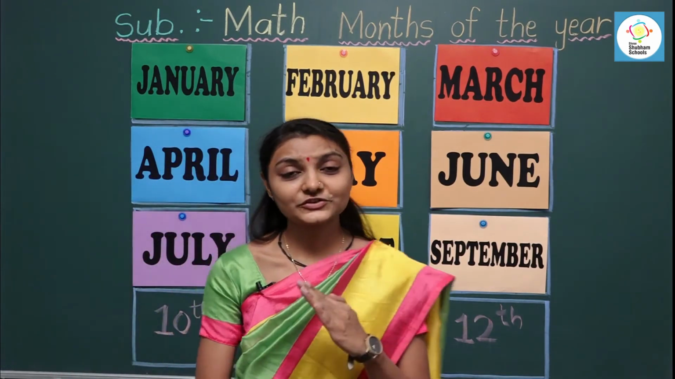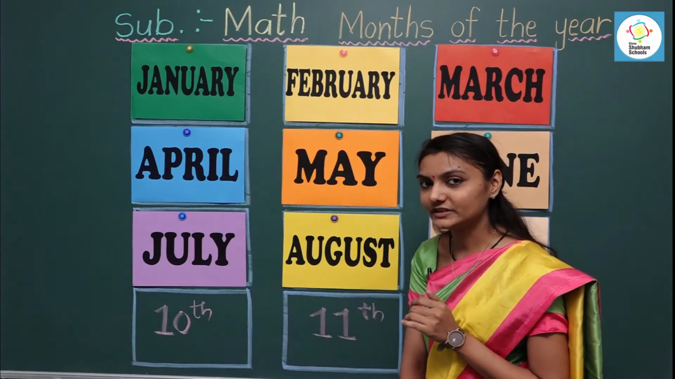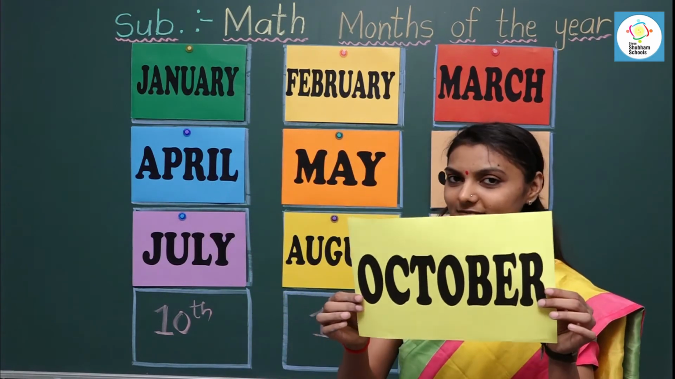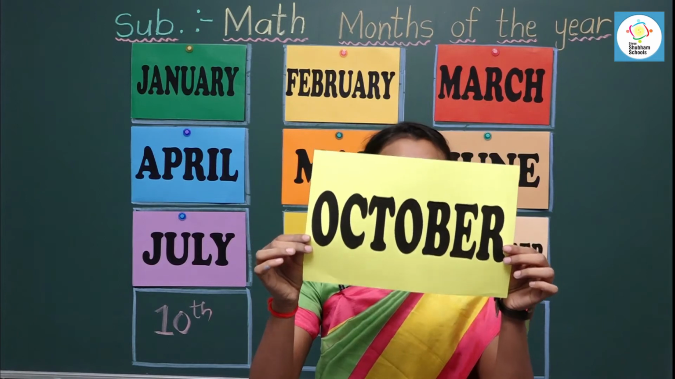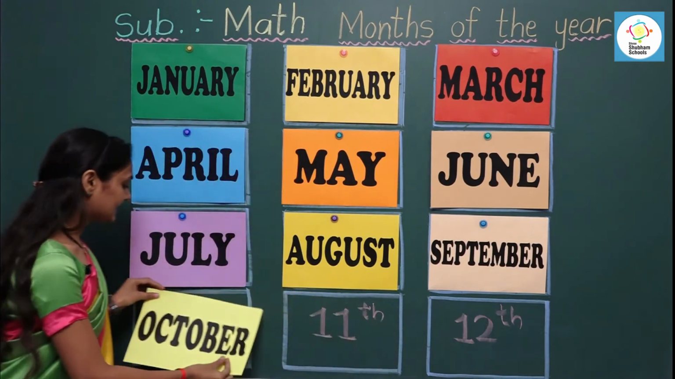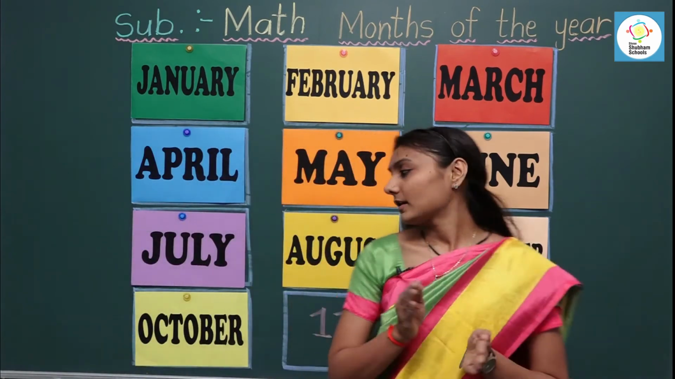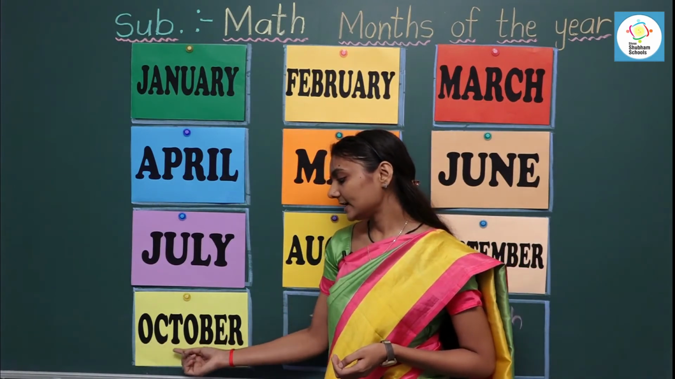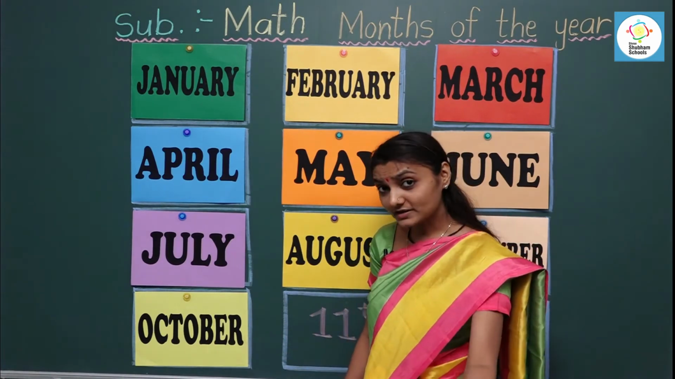Now can you tell me which month comes after September? What is the 10th month of the year? It's October. Let's read the spelling. October. October is the 10th month of the year, and October comes after September. Let's read the spelling. October. Now it's your turn. Read with me.